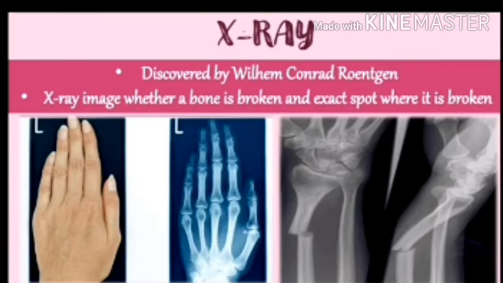Because of the X-ray we can identify whether a fracture is there or not, and at which point the bone is broken. After that, a plaster is applied. Have you seen it? Yes, that is a plaster. It is used to heal the broken bone. Understood?